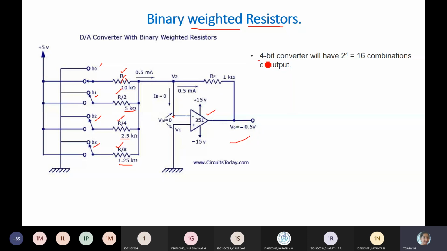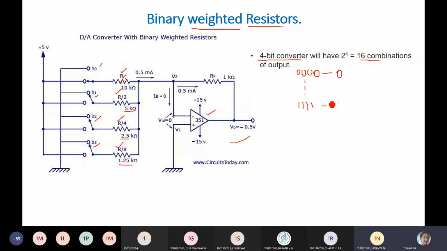So as you know, 4-bit converter means how many combinations will you have? 2 power 4, 16 combinations. That is 0000 to 1111. So 0000 is equivalent to 0. And all 4 ones are equivalent to what value?